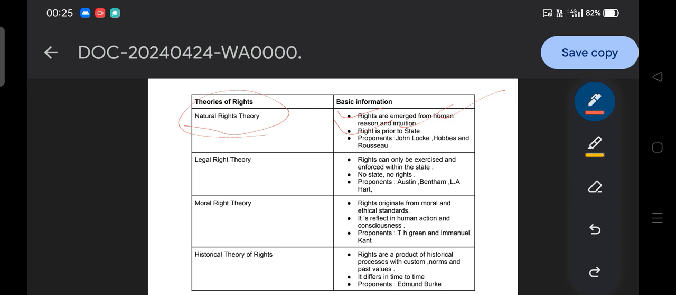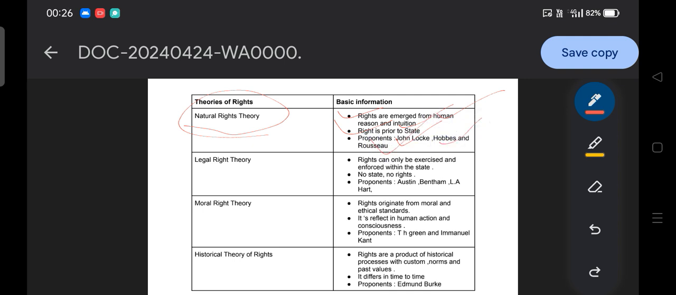And how can you earn the property? Through liberty. A human born in a natural society has a right to life, and that leads to the right to property for the survival of life, and that requires liberty for earning the property. In this manner they present the natural theory of right, which exists prior to the state. The proponents are John Locke, Hobbes, Rousseau.